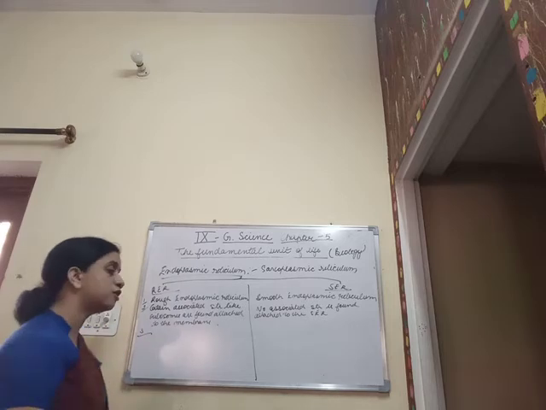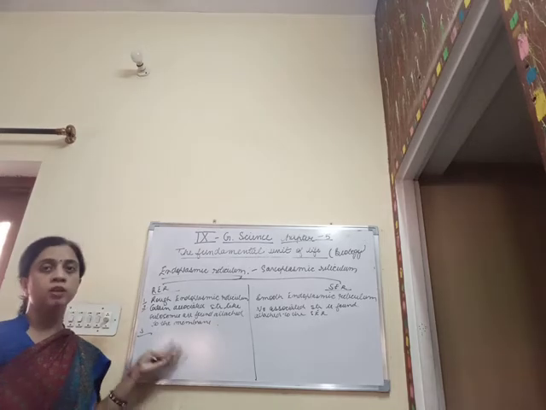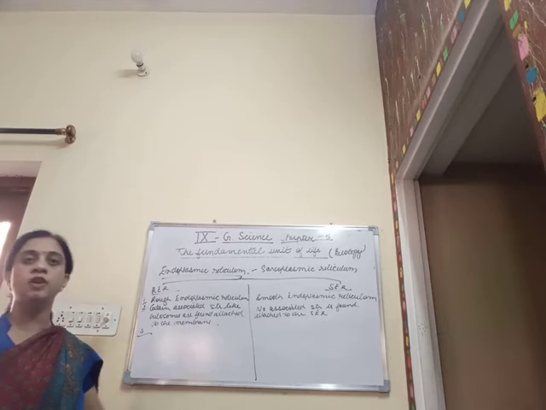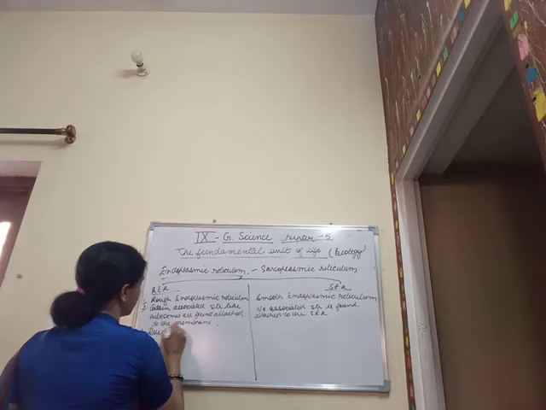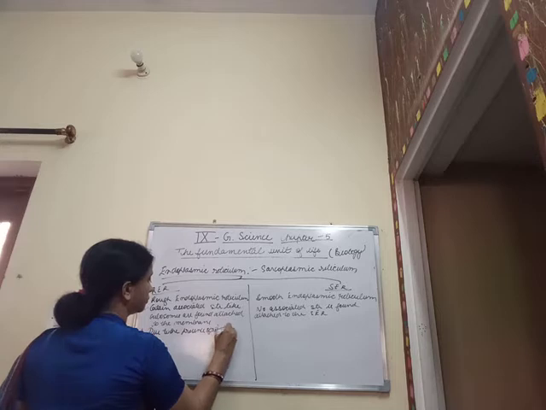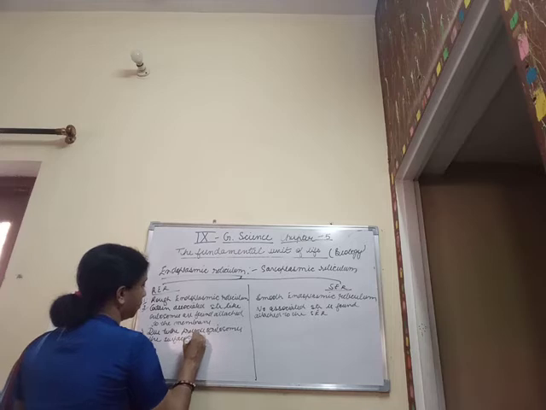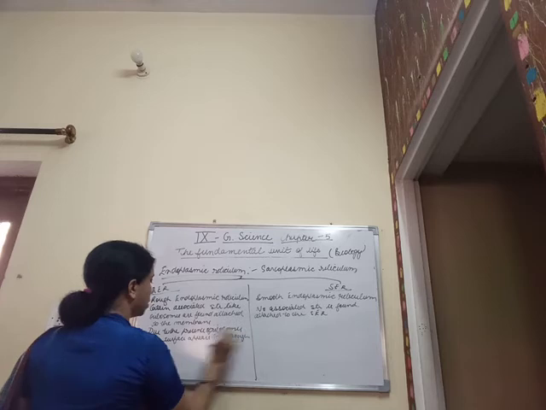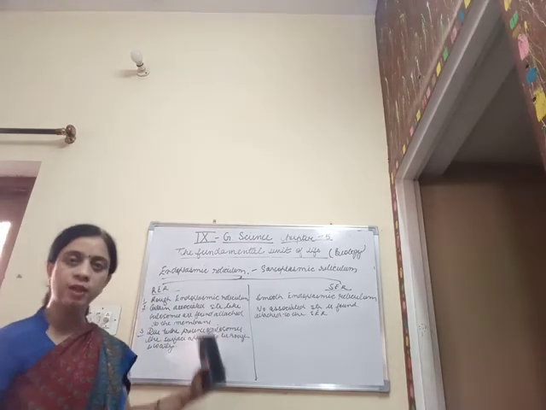Then third, since such structures like ribosomes are found attached to the membrane, therefore the surface appears to be rough and warty, and hence the name given to it is rough endoplasmic reticulum. Due to the presence of ribosomes, the surface appears to be rough and warty, and hence the name given is rough endoplasmic reticulum.